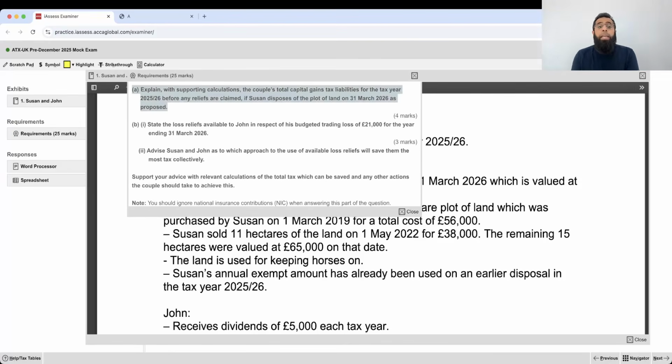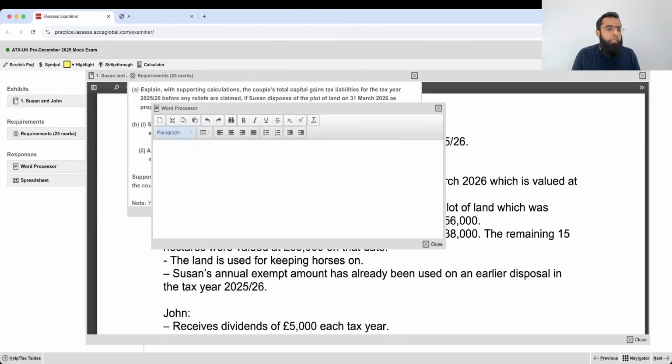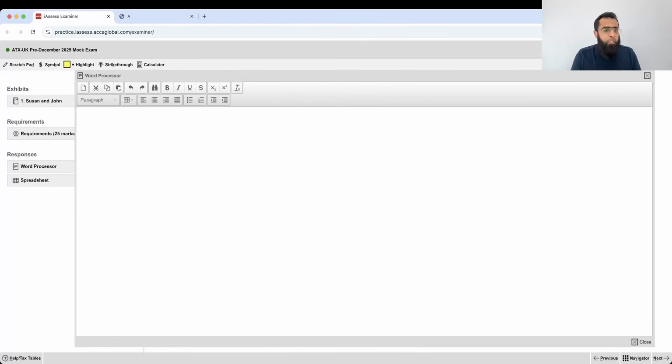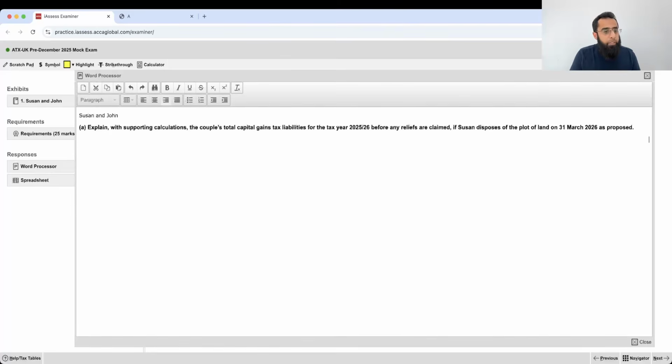Part A. Explain with supporting calculation the couple's total capital gain tax liability for the tax year 25-26 before any reliefs are claimed, if Suzanne disposes the plot of land on 31st March 26 as proposed, 4 marks required. So obviously 4 marks is an easy requirement. Let's look at it. We have to calculate the CGT liability. So the question is Suzanne and John, and this is our requirement which we are dealing in.